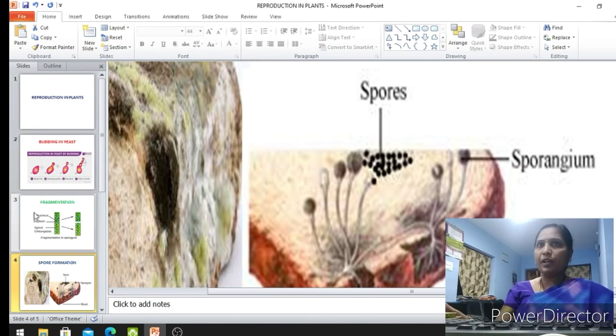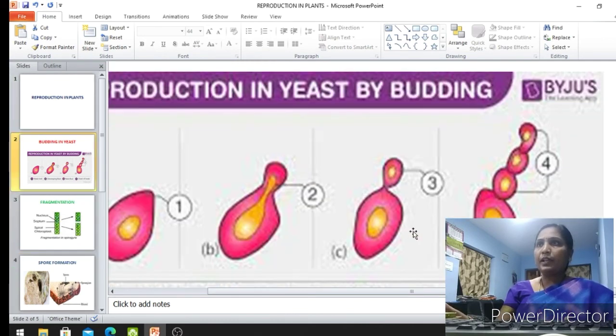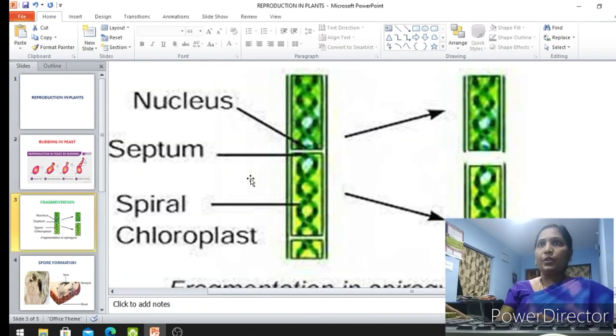These are the different ways. The new species given rise by the mother plant are exact copies of the mother plant. Their variations will be very less.